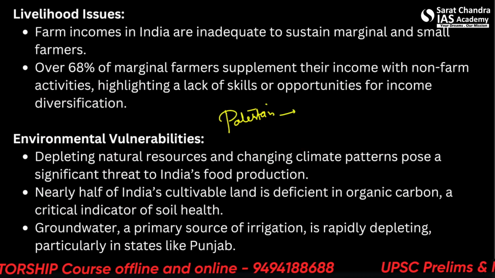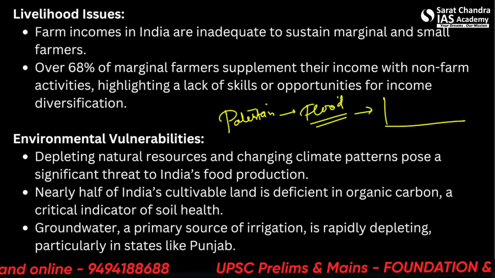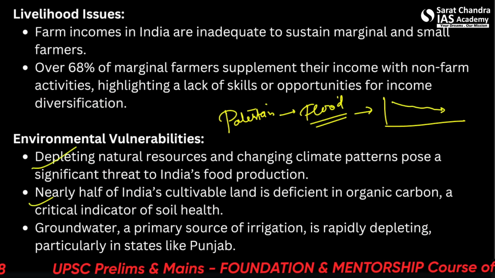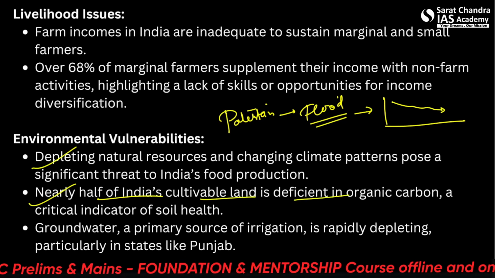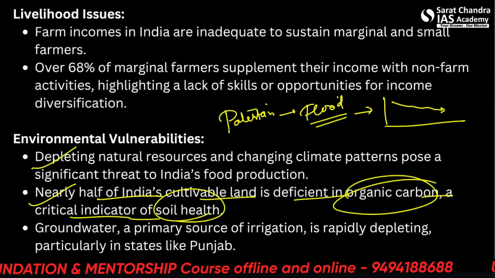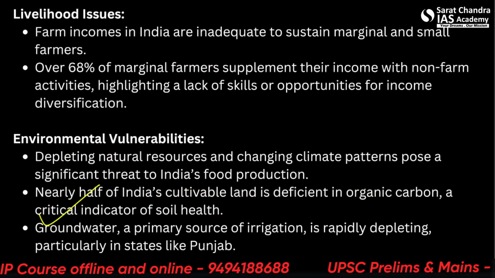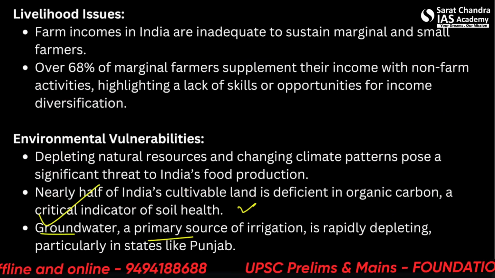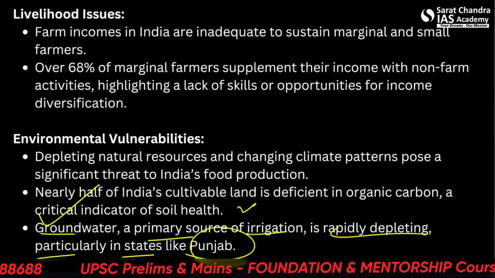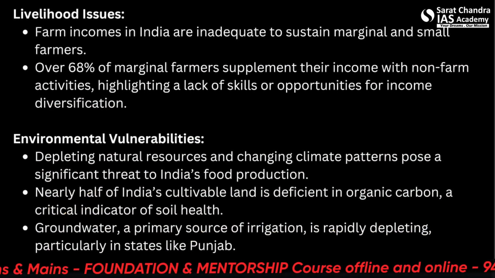So they had a flood there, and post that flood last year they haven't been able to recover. It's all downhill for them. Depleting natural resources: we've already seen that nearly half of India's cultivable land is deficit in organic carbon, a critical indicator of soil health. This is because of high irrigation and fertilizer use, as well as pesticides, etc., as well as natural reasons. Apart from that, groundwater, a primary source of irrigation, is rapidly depleting, particularly in states like Punjab, because of the overproduction.